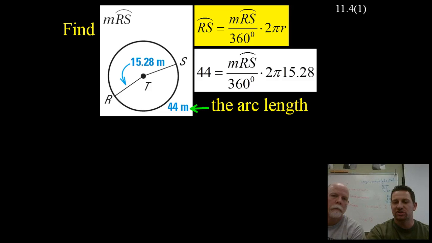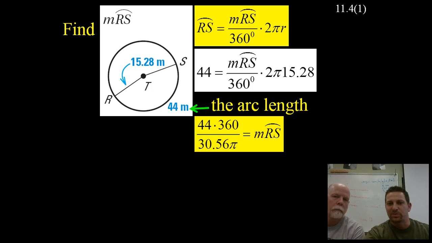Now it's just a matter of multiplying some things and moving some things around. So we get 2 times pi times 15.28, which is 30.56 pi, and then we divide that 30.56 pi over to the other side. Now we get a proportion of 44 over 30.56 pi, but then we have that division by 360 still on the right side, so the opposite of division is multiplication, and that's why that times 360 is on top.